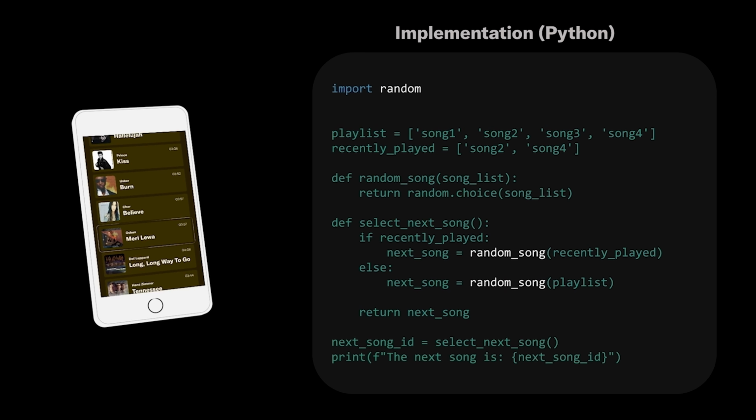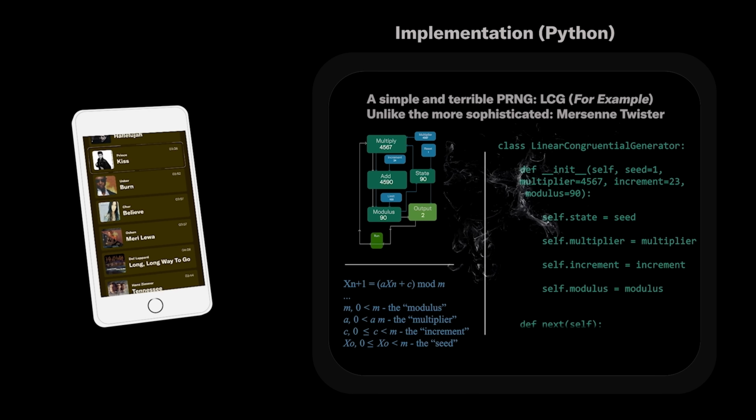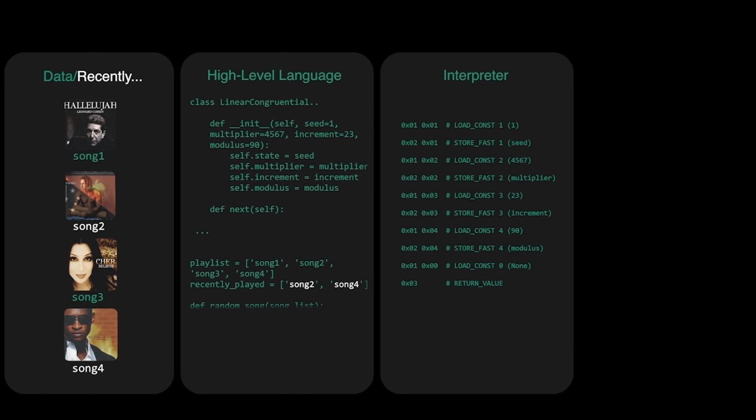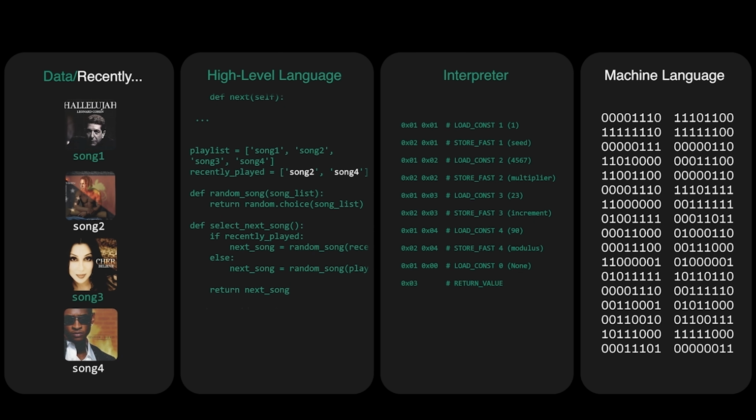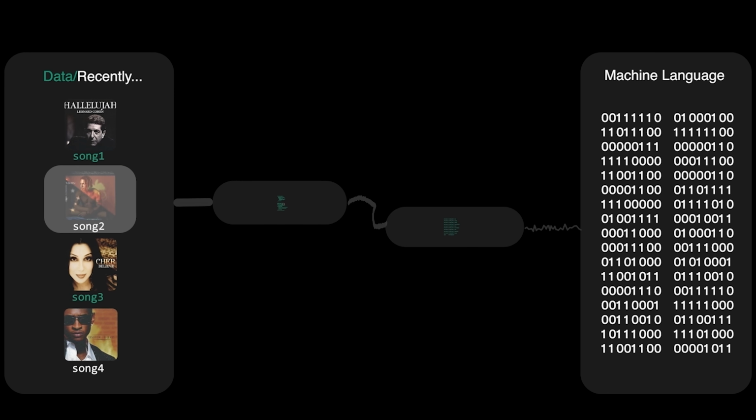This random function is a common feature in most computer languages. It fetches data and generates a choice randomly. However, it is just another piece of mathematically written code created by the people who developed that computer language to produce pseudo-random numbers. Going deeper, that high-level random code is translated by an interpreter into the lowest-level language, the machine language, in binary, zeros and ones, so that the machine can understand and perform calculations.